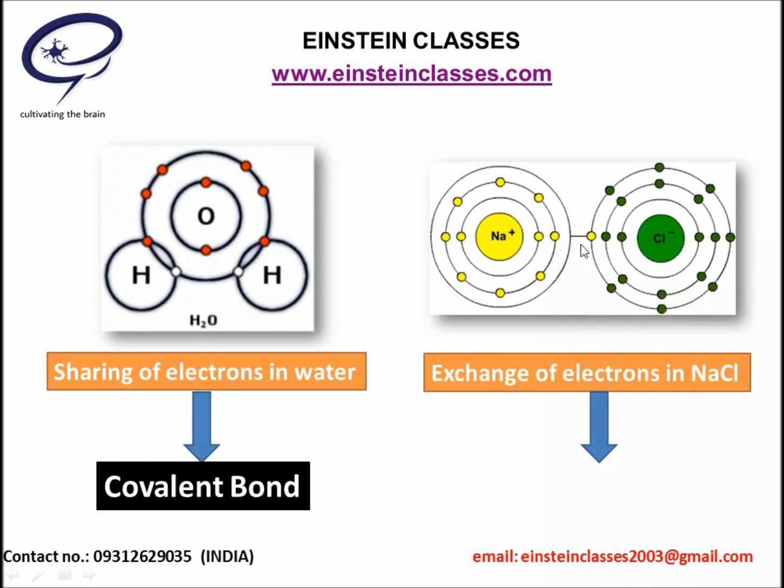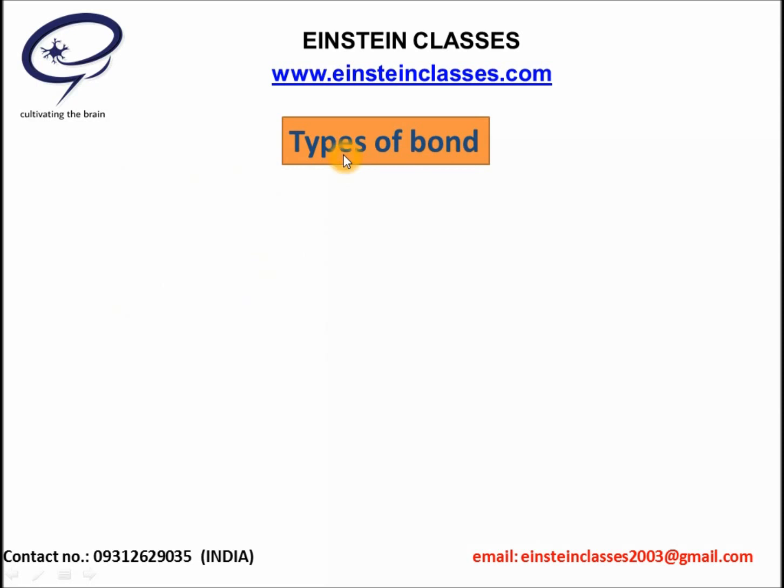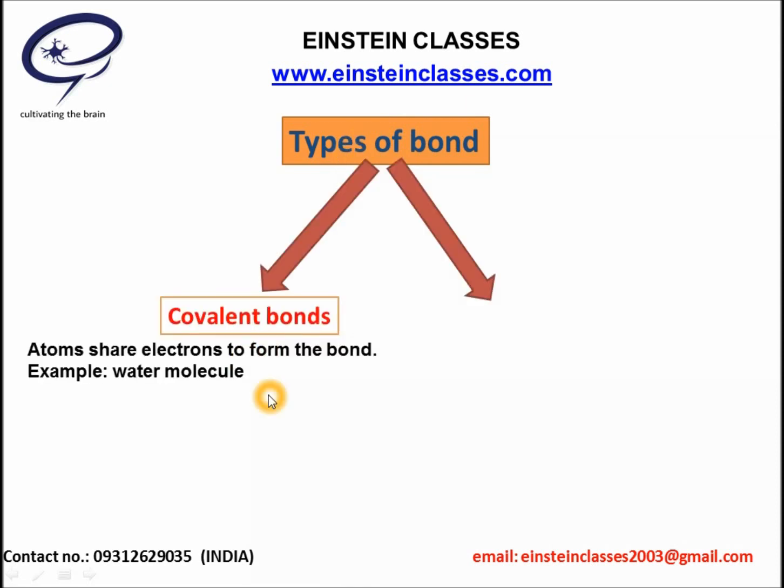So there is an exchange of electrons between sodium and Cl. Sodium loses 1 electron and becomes a positively charged ion, and Cl gains this extra electron and becomes a negatively charged ion. Thus between these two oppositely charged ions, the force of attraction which holds them together is known as the ionic bond. According to our discussion, there are mainly two types of bonds. One is the covalent bond, which is formed by the sharing of electrons between two atoms, as we discussed in the case of the water molecule.